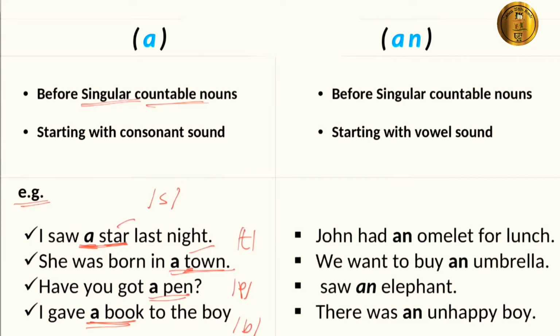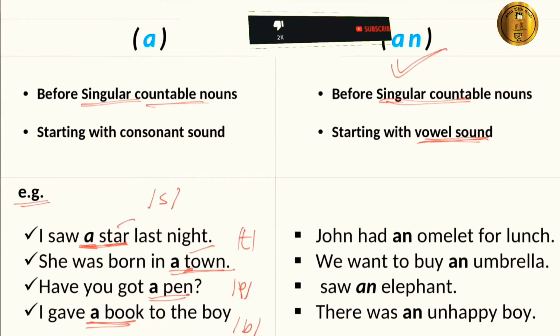Likewise, as we know, article an is used before vowel sounds. In a singular countable noun starting with a vowel sound, we will use an. Like, John had an omelette for lunch.